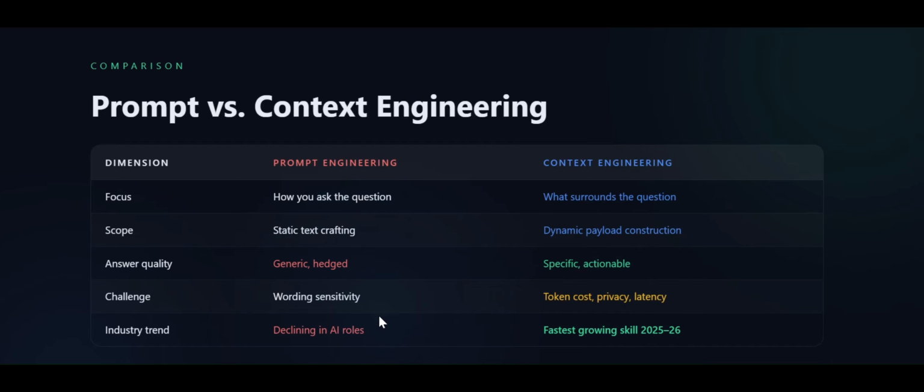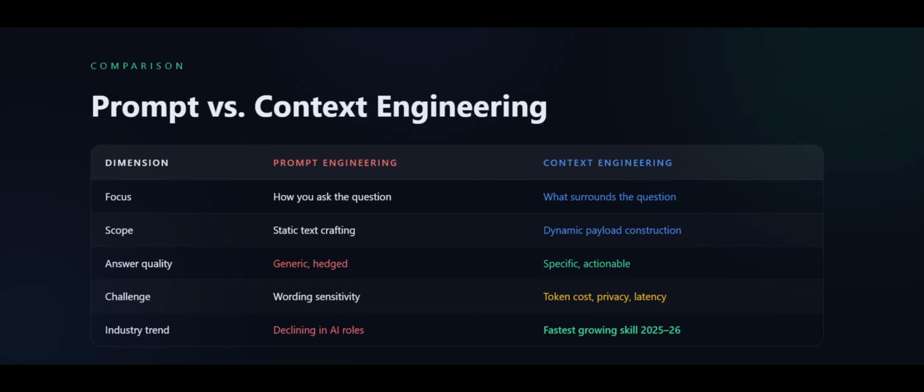Here is the comparison between prompt engineering and context engineering. Focus: prompt engineering is about how you ask the question, context engineering is what surrounds the question. The scope of prompt engineering is static text crafting, context engineering is dynamic payload construction. Answer quality for prompt engineering is generic and hedged, while in context engineering it is specific and actionable.